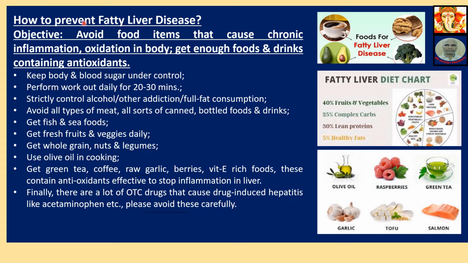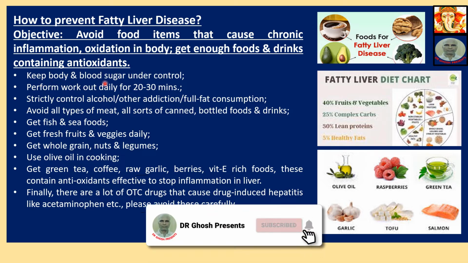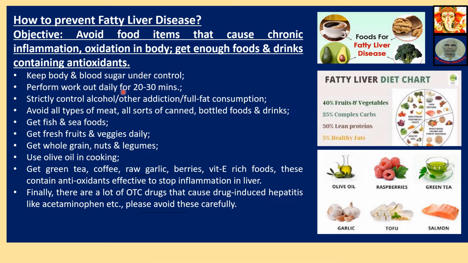How to prevent fatty liver disease? Objective: avoid food items that cause chronic inflammation and oxidation in the body. Get enough foods and drinks containing antioxidants, because this prevents chronic inflammation. Keep body weight and blood sugar under control. Perform a workout daily for 20 to 30 minutes. That's exercise, simple exercises. Strictly control alcohol, other addictions, and fat consumption.